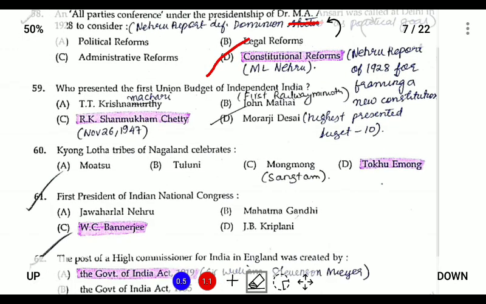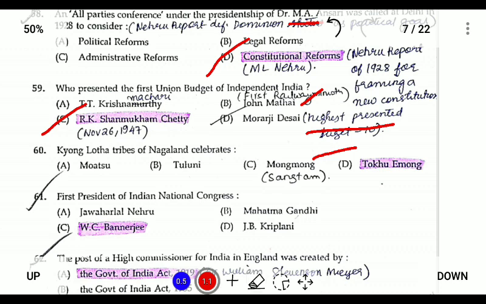Who presented the first union budget of independent India? The first union budget of India was presented by R.K. Shanmukham Chetty in 1947. Additional information: the first railway minister was John Mathai, and Morarji Desai is the person with the highest number of budgets presented, that is 10. Next,